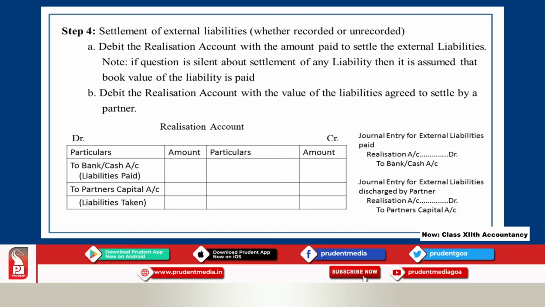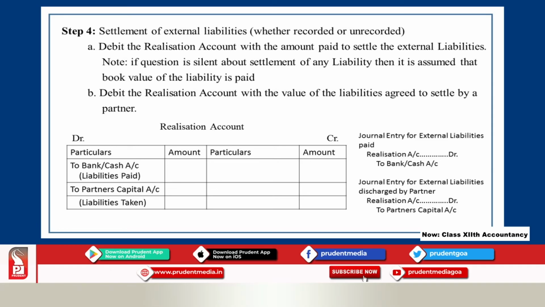Suppose the question is silent about the settlement of any liability, then it should be assumed that those liabilities are paid at their book values. Now sometimes a particular partner or partners may agree to pay or discharge the liabilities on behalf of the firm.